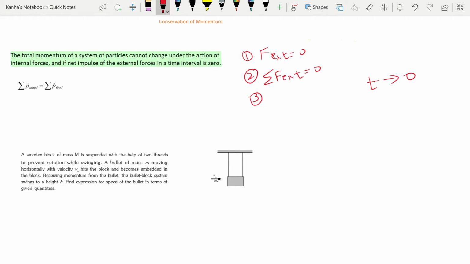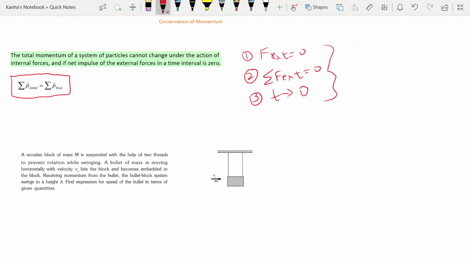So if my time is negligibly small, then in the direction in which there are no impulsive forces acting, the total component of momentum in that direction will remain conserved. So these three things should be kept in mind if you are applying the principle of linear momentum. Mathematically, this says that in my system, the total initial momentum of all the particles is equal to the total final momentum of all the particles.